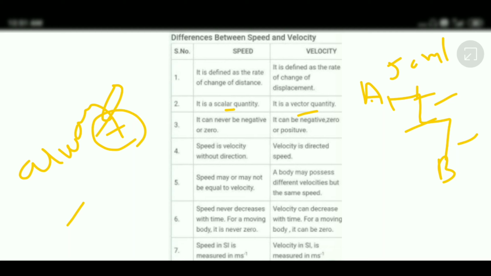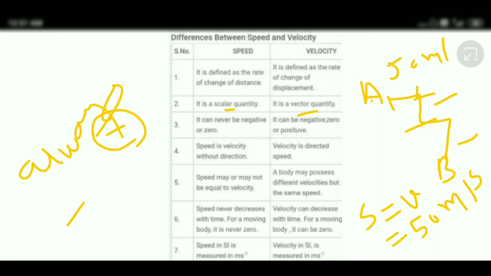In this example, speed and velocity will have the same magnitude, which will be equal to 50 meters per second. But at every cross section the object's direction is changing, so we cannot say the velocity is not changing. Velocity can change either when the magnitude changes or when the direction changes. In this case, velocity is not the same as speed just because the object is changing its direction again and again. I hope it is clear to you.